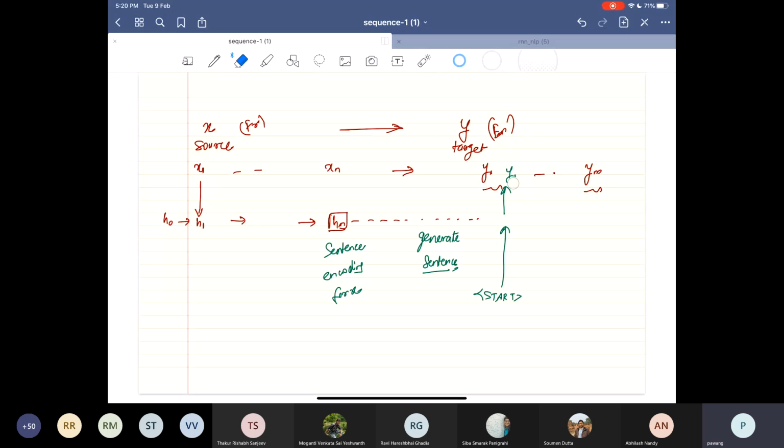That would actually generate a vector in the same dimension as the vocabulary of my target. And there I can choose the word with the maximum probability.